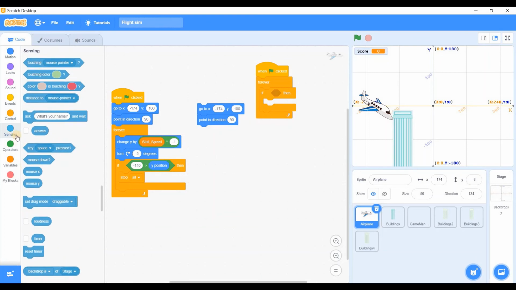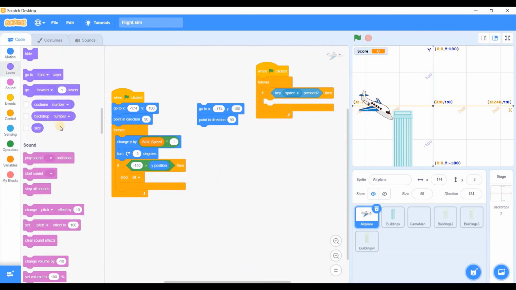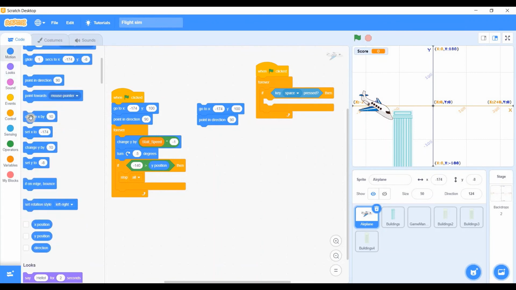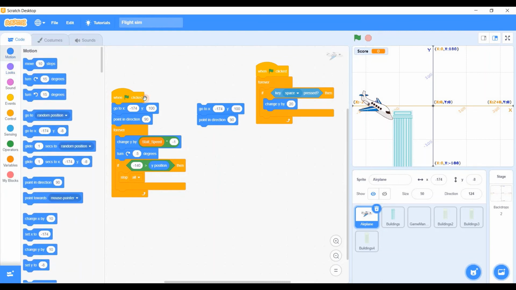If key space pressed, then quickly change y by a positive 20 and turn 15.5 degrees.